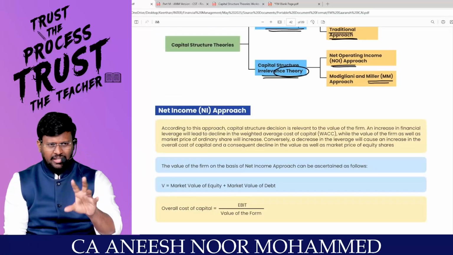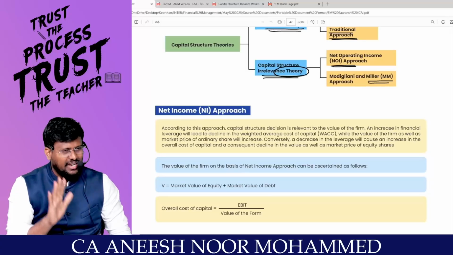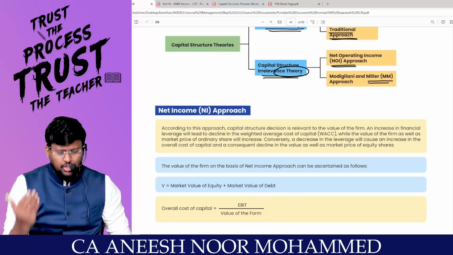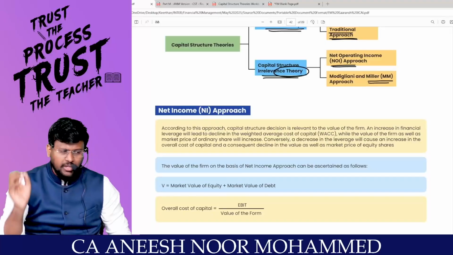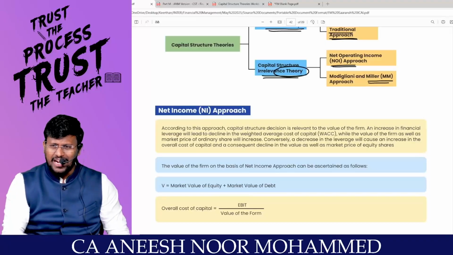So set your mind, there are two theories: the theory of relevance and the theory of irrelevance. What is the argument of the theory of relevance? If two firms are alike in all aspects except capital structure, the value of the firm changes. First you should understand the basis of the argument: one of the firms has only equity, the other firm has equity and debt. That means KD and KE are there. KD is a cheaper source of finance, whereas KE is a costlier source of finance.